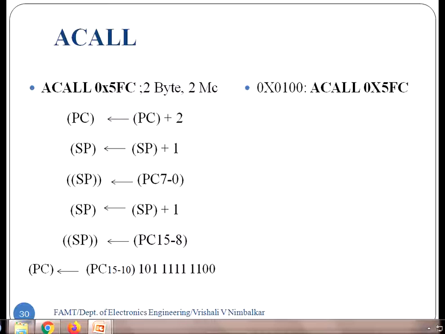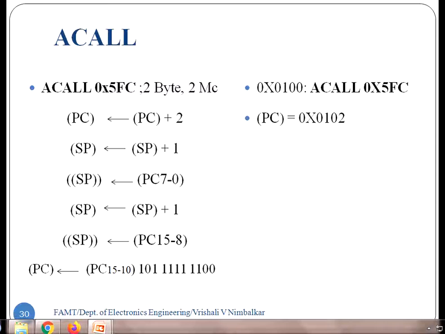The first thing happening is to obtain the return address, PC is PC plus 2. What is the program counter? 100. So what will be PC plus 2? The program counter will show 102 hex. This is the return address which is required to be saved on stack.